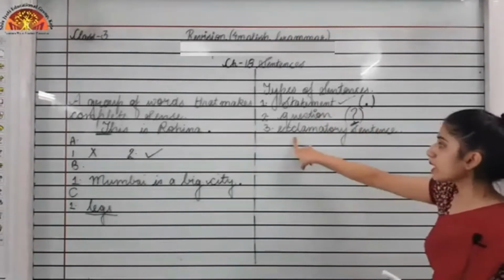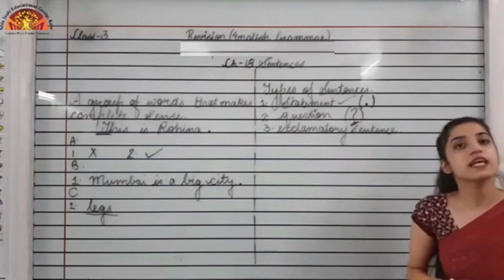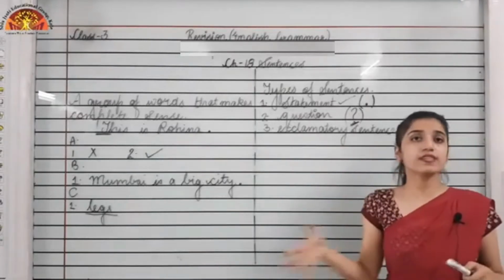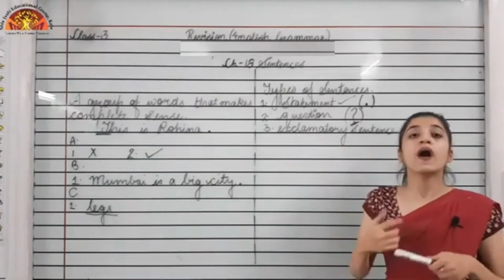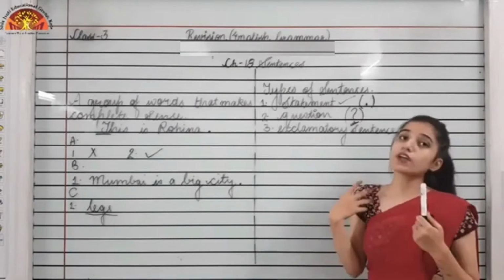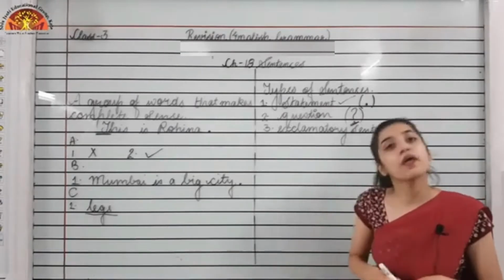Now moving to the third one, that is the exclamatory sentence. An exclamatory sentence is used to show sudden or strong feeling or emotion.